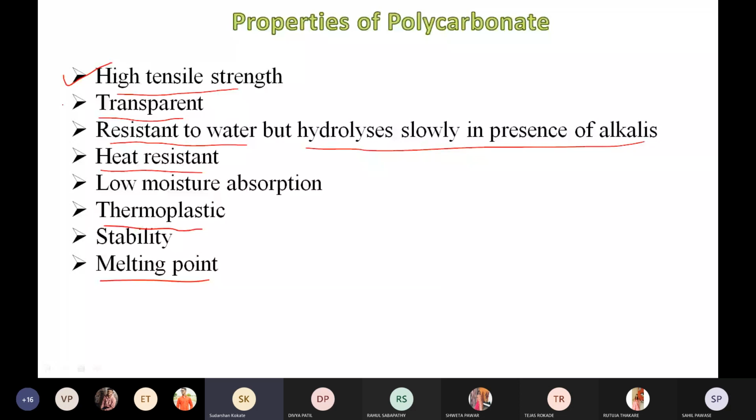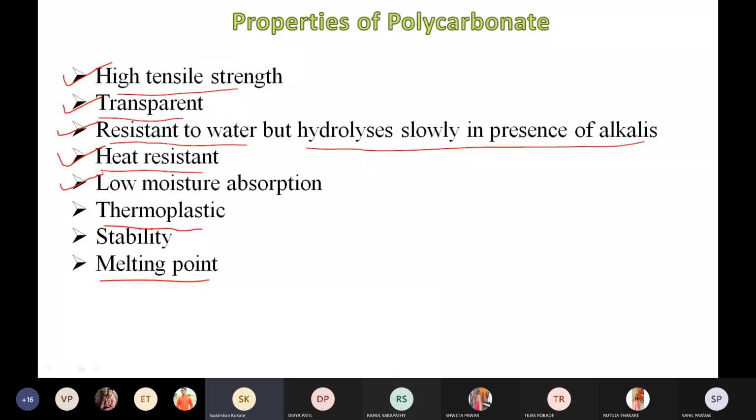Second, it is a transparent material, because the refractive index of polycarbonate is 1.58, right? Then it is resistant to water, right? But it can hydrolyze in the presence of alkali solution. Even polycarbonate is also heat resistant. Up to what? Up to 140 degrees Celsius temperature, it can resist the heat. It also has low moisture absorption capacity.